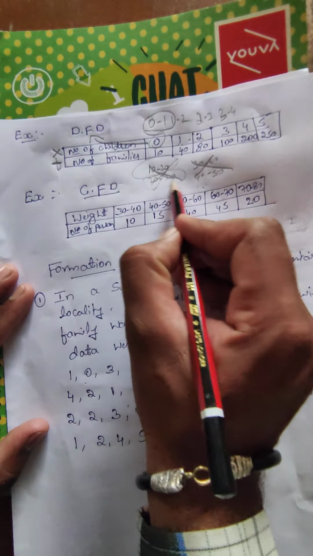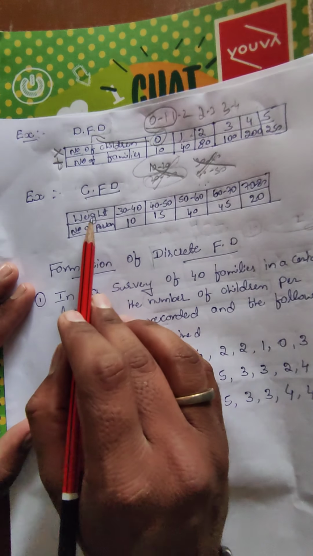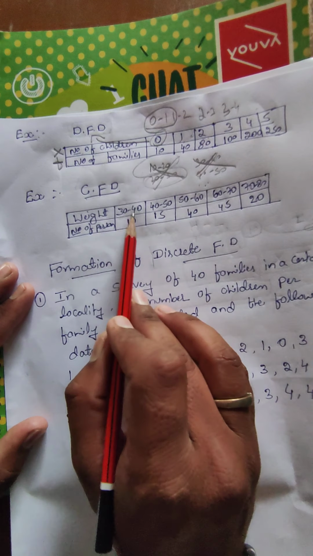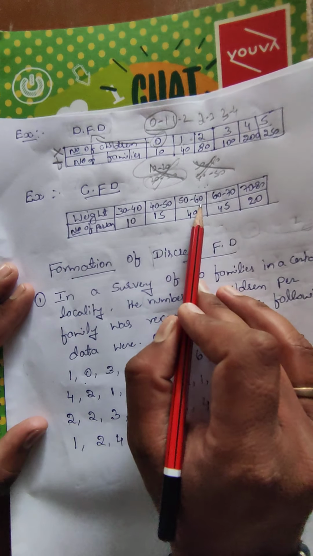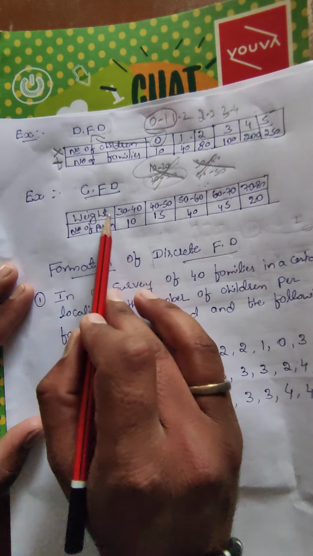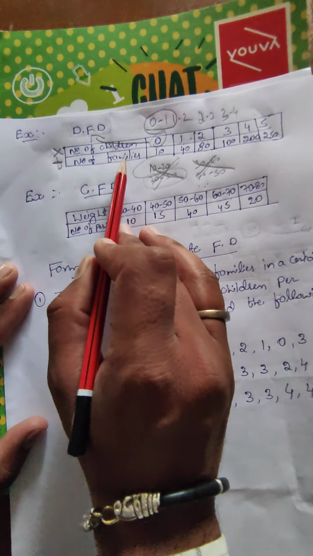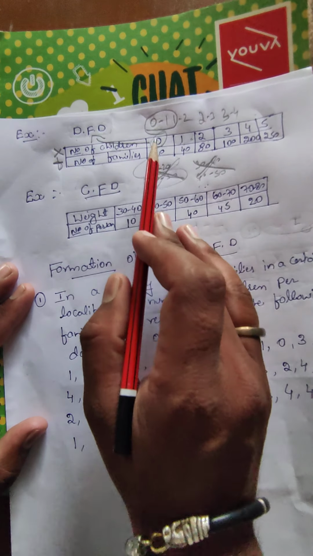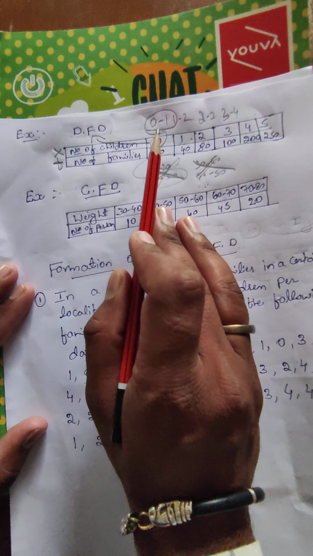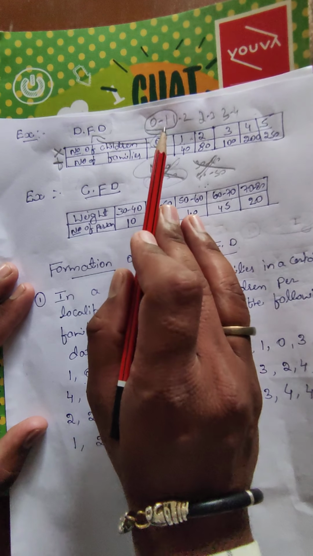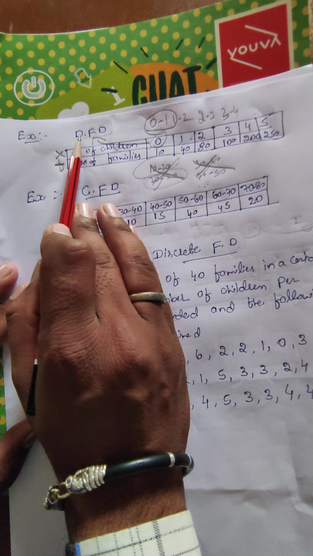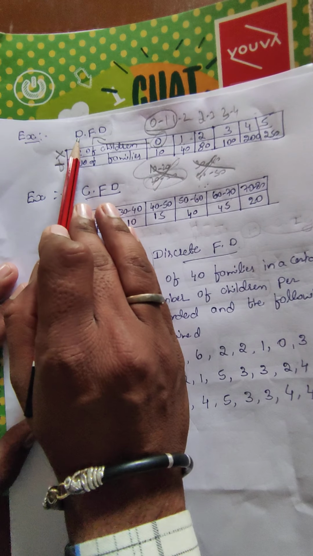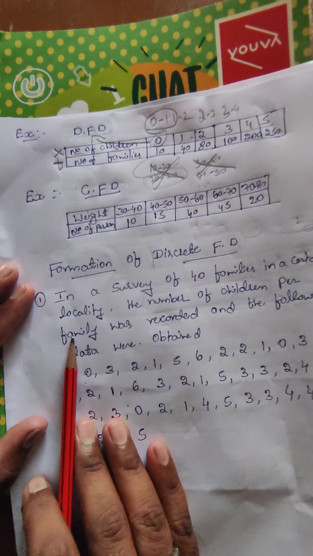This is a class interval: 30 to 40, 40 to 50, 50 to 60, 60 to 70. These are class intervals. In this problem, they are not given information of class intervals. When they do not give the class interval, that data we call a discrete frequency distribution.